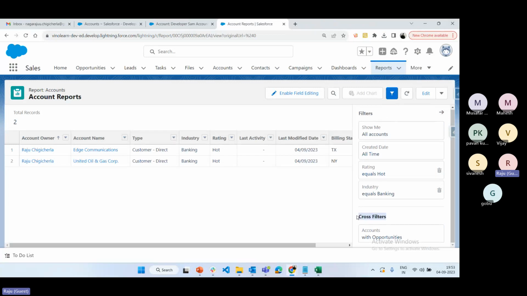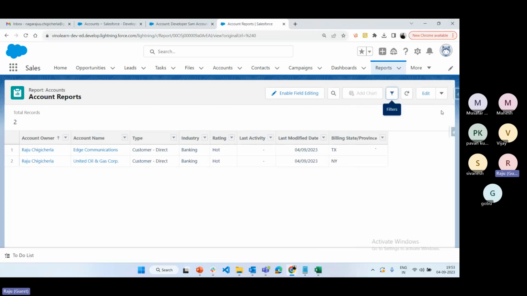See, in Lightning it is showing cross filter separate and normal filter separate, but in Classic it is not showing like that. It is showing all filters in one place. So Lightning is easy to understand and it is displayed in a rich look format, and users are able to understand all the options.